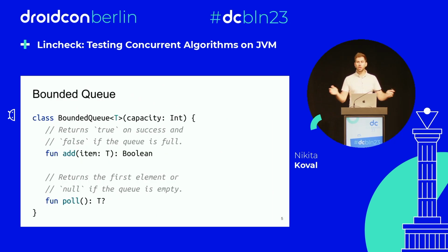So it's like a normal queue, but of bounded capacity. So you can add items until the capacity is reached. And after that, if you try to add a new element, then this add function should return false. And the poll works like usual. It just dequeues the first element. All right? And we want to ask ChatGPT to implement this bounded queue correctly under a concurrent environment.